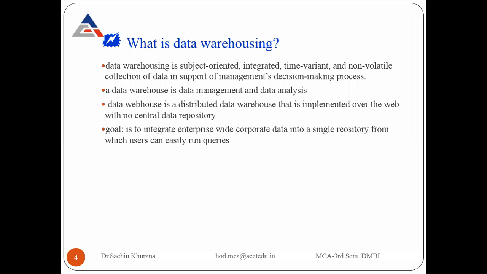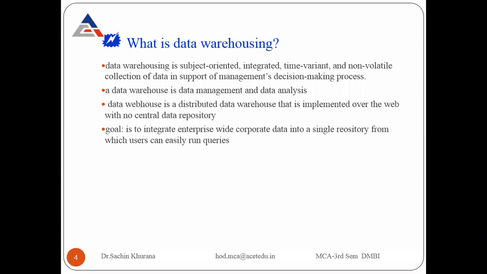Another is that a data warehouse is a distributed data warehouse that is implemented over the web with no central data repository. Normally, if we take the data as a central repository, we consider it only in client-server kinds of environments. But in the case of a data warehouse, as the data is quite huge, it cannot be placed at one location and on one server only.